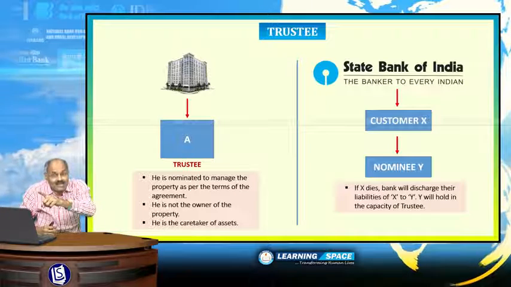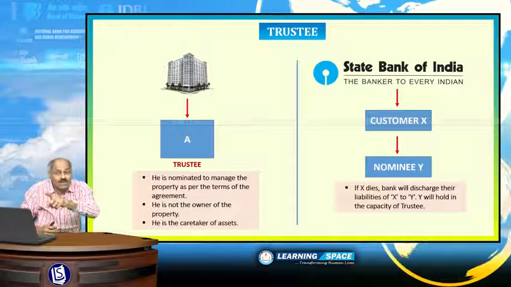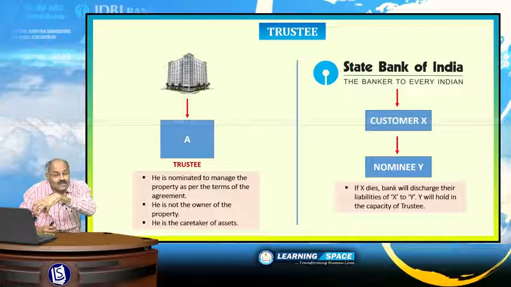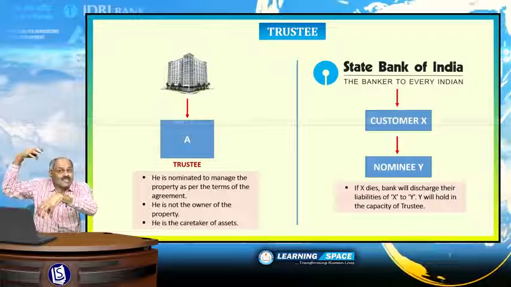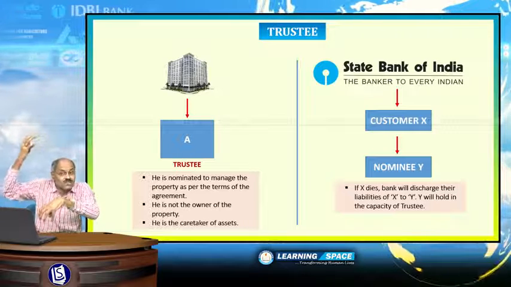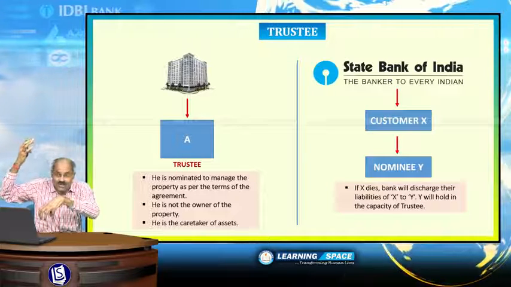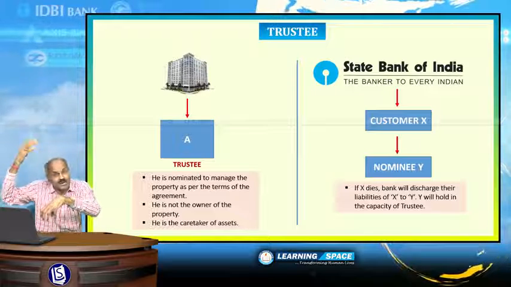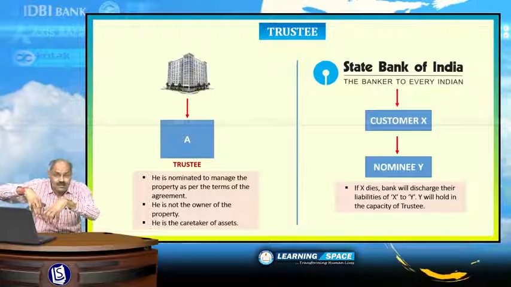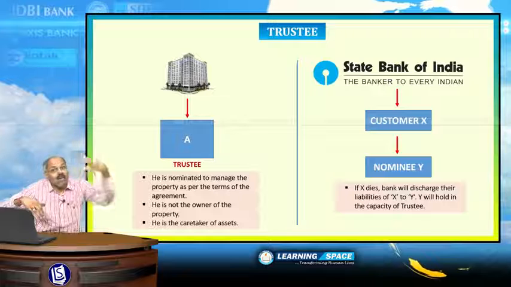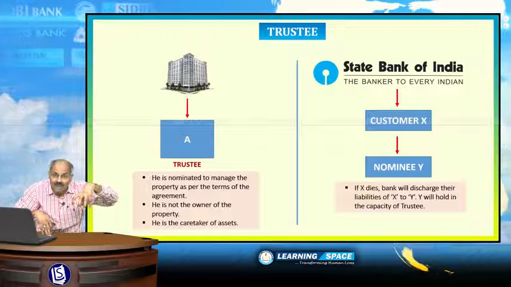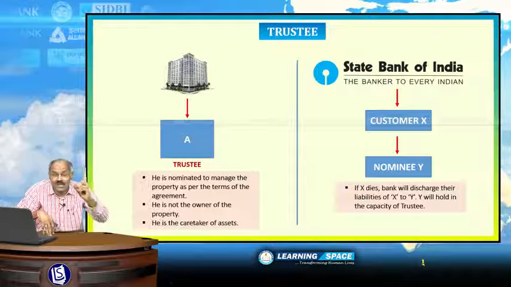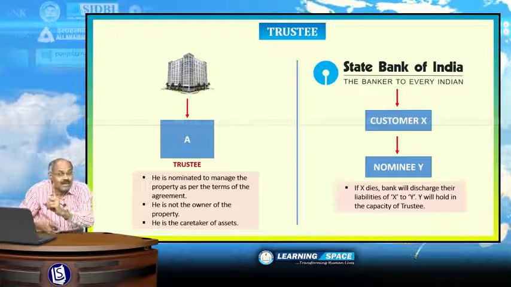Similarly, in the banking transactions, a nominee is to be nominated for each and every bank account. The nominee will receive the money in the capacity of trustee only if the customer dies. If the customer dies, the bank will discharge the liabilities of the customer to the nominee, and the nominee will receive in the capacity of trustee only. Right? Trustee is caretaker, not the real owner.